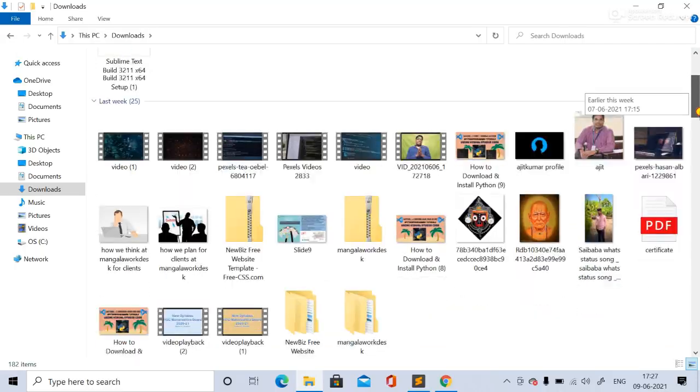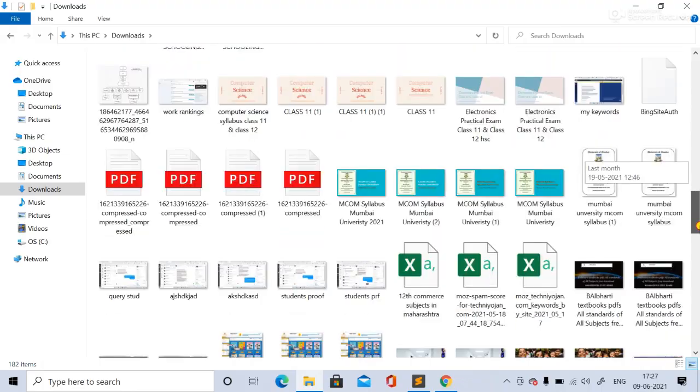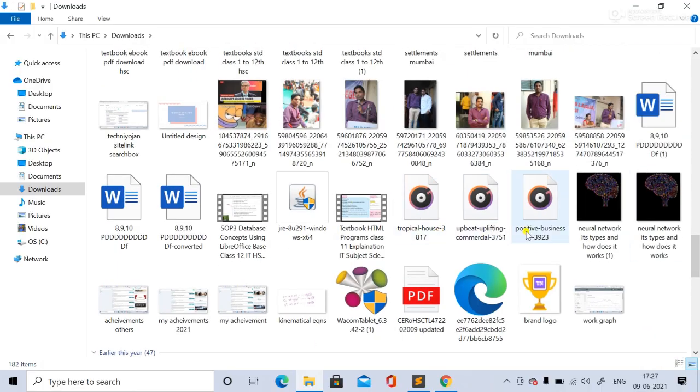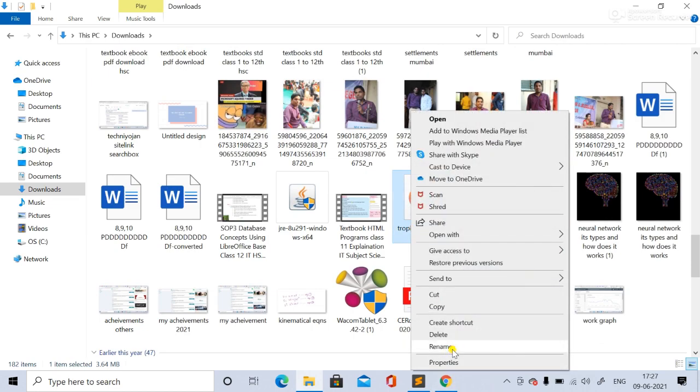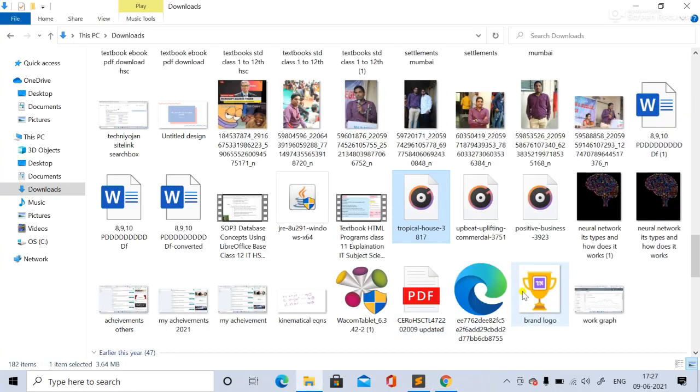Let me check. Okay, I got this, right? So let's take this one. I will rename it, and you can mention a simple file name also, right? Not copied, I guess.